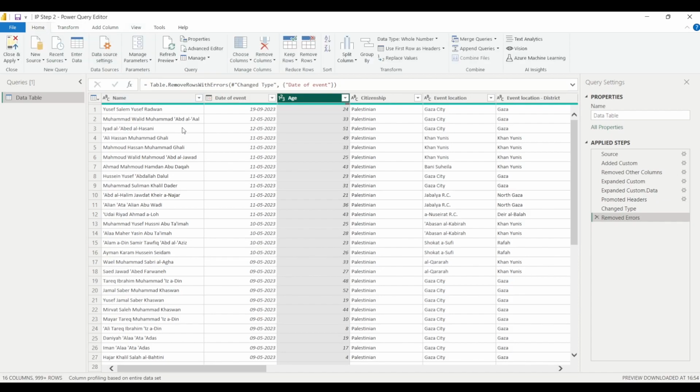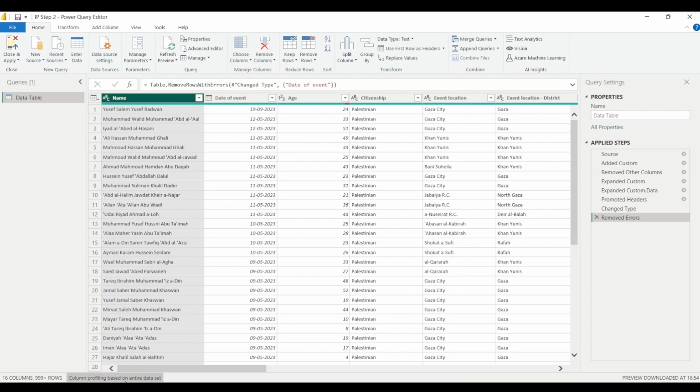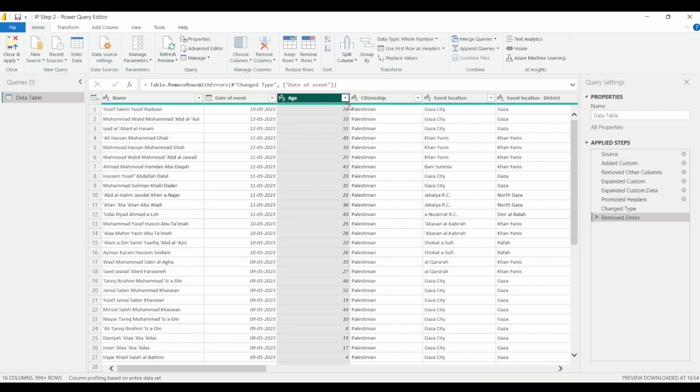Fine. If I talk about the first column, we have the name column, and since we have already opened the column profiling based on the entire data set, you can see that in this particular column there are no null values. This green colored line has no portion where it is missing; it is completely filled. While in the case of the age column, you can see that there's a small gap. Since there's a small gap, it means that there are some empty or null values in the age column. So we have to do something for that, and if there are other columns like this, we will have to do something for those too.